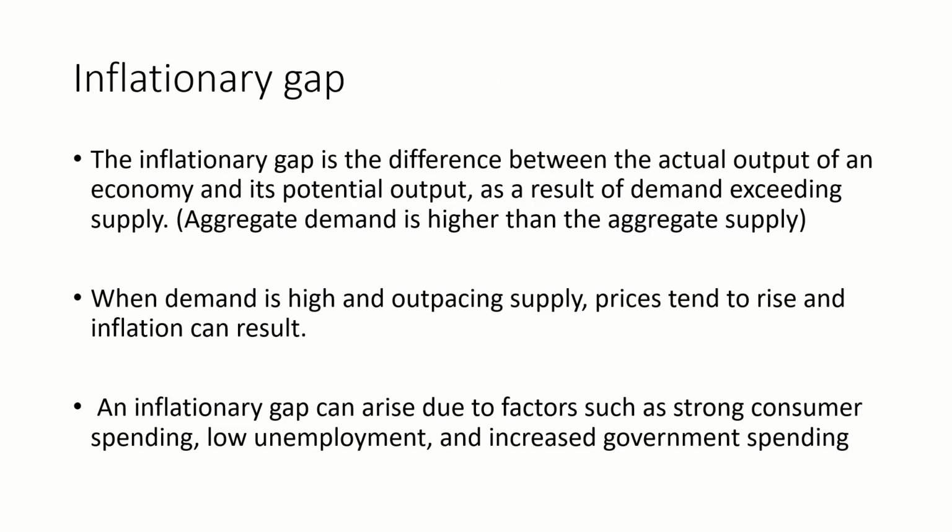Now let's talk about the inflationary gap. The inflationary gap is the difference between the actual output of an economy and its potential output as a result of demand exceeding supply, simply when the aggregate demand is higher than the aggregate supply. When demand is high and outpacing supply, prices tend to rise and inflation can result. An inflationary gap can rise due to factors such as strong consumer spending, low unemployment and increased government spending. Basically, if the money circulation in the economy rises, the inflationary gap will increase.